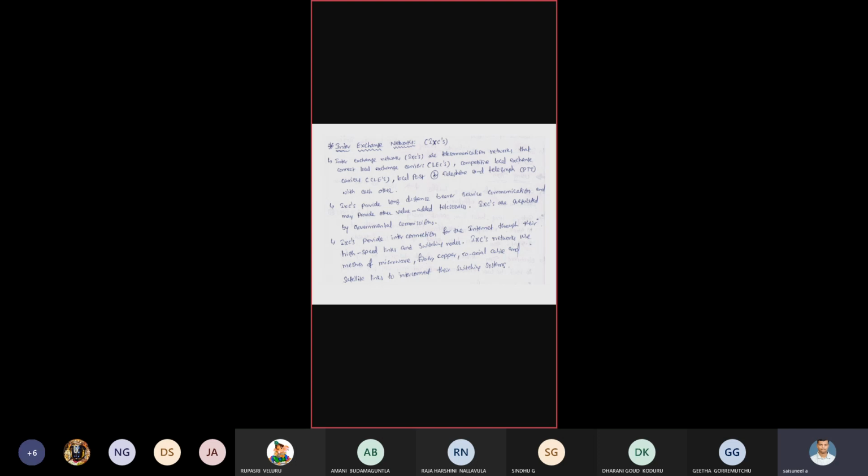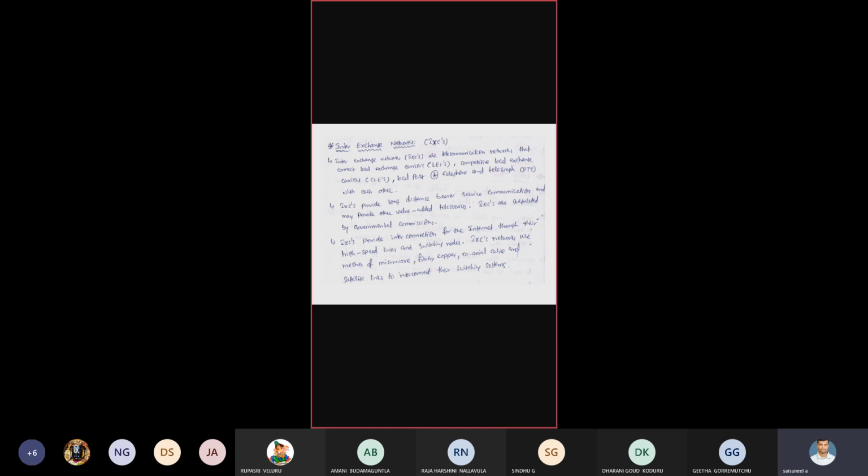Suppose you have to connect between the NARL center and the SHAR center. SHAR is available near Sullurpet, and NARL, that is the National Atmospheric Research Laboratory, is available nearest to Gadanki. At the time of rocket launching, we have to check what the weather condition is. At that time, a direct link connection between NARL and SHAR is needed. At that time we are using competitive local exchange networks. Next, telephone and telegraphs connected together.